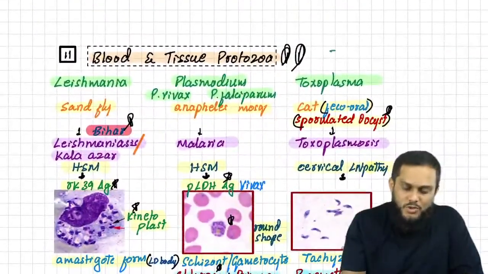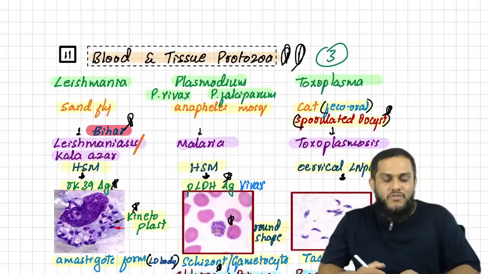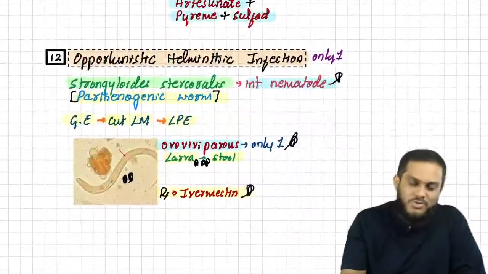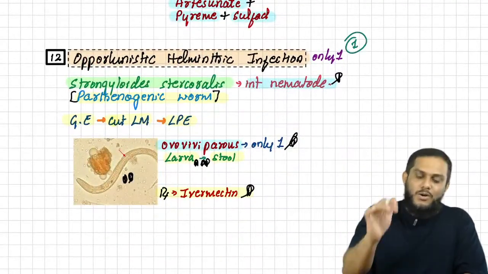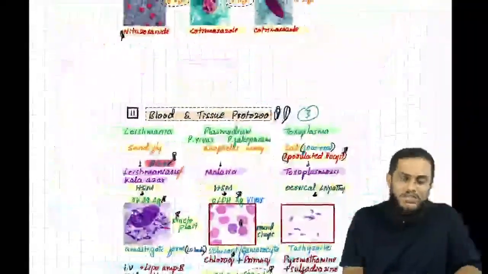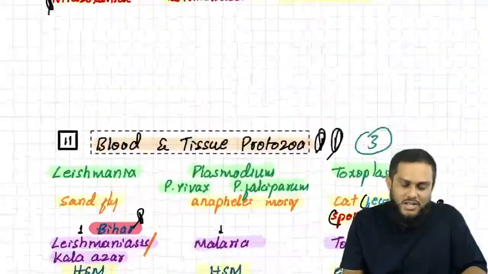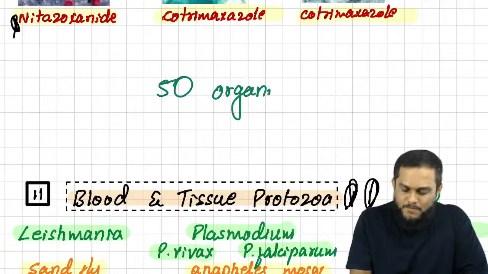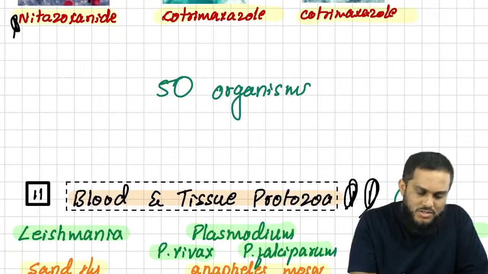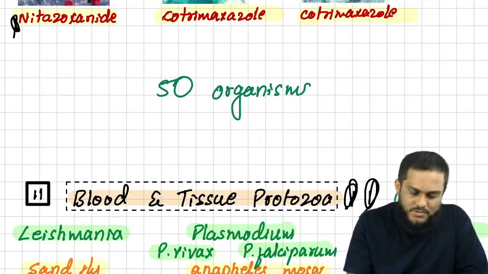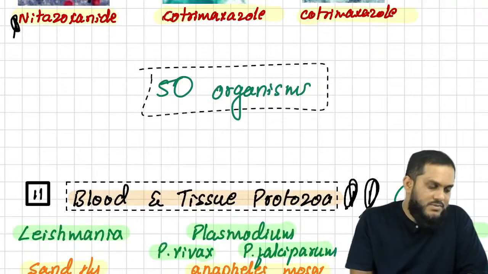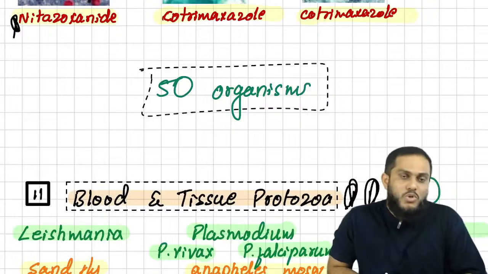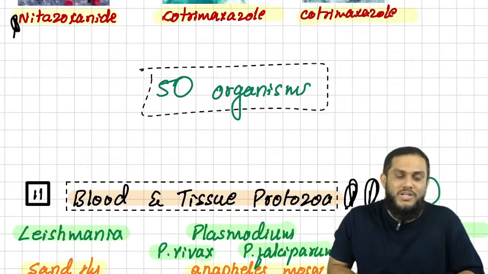Then 3 blood and tissue protozoal infections, 45 plus 3, 48. And then 1 opportunistic, 49. If I round off, we have almost discussed 50 organisms in this almost 1.5 hour session. Hope you enjoyed the session, guys.